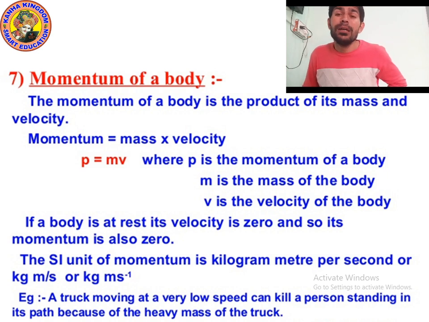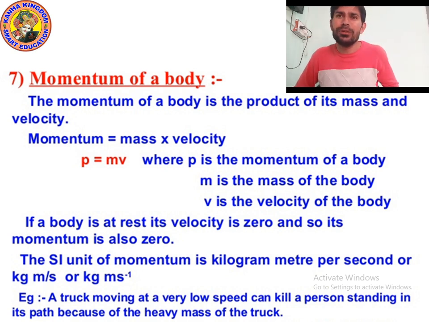Why? Because the mass is high. The mass of the truck is very high in comparison to the person who is standing in the path. So the momentum will increase automatically. So a truck moving at a very low speed can also kill a person because of the heavy mass of the truck. So momentum depends upon mass and velocity. If velocity increases, then momentum will increase. If mass increases, then momentum will also increase.